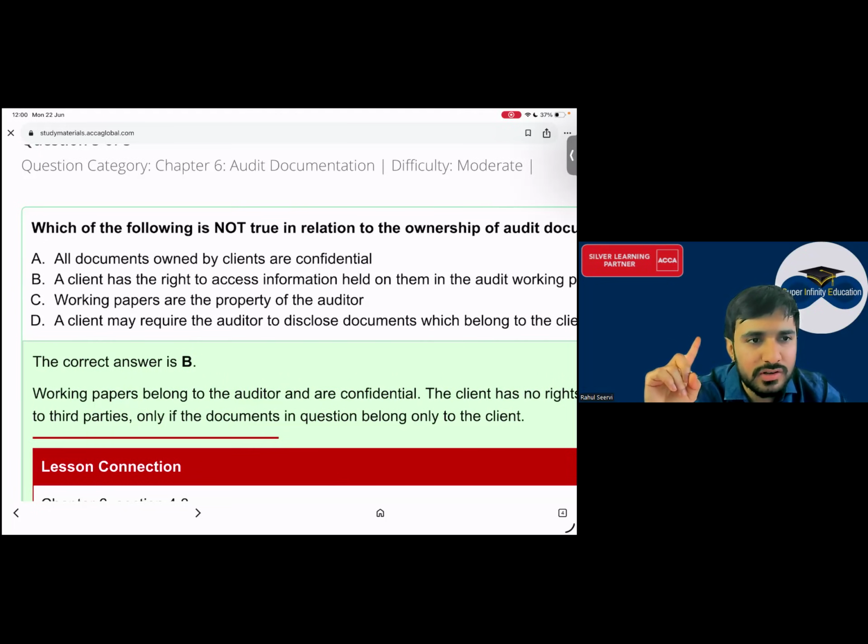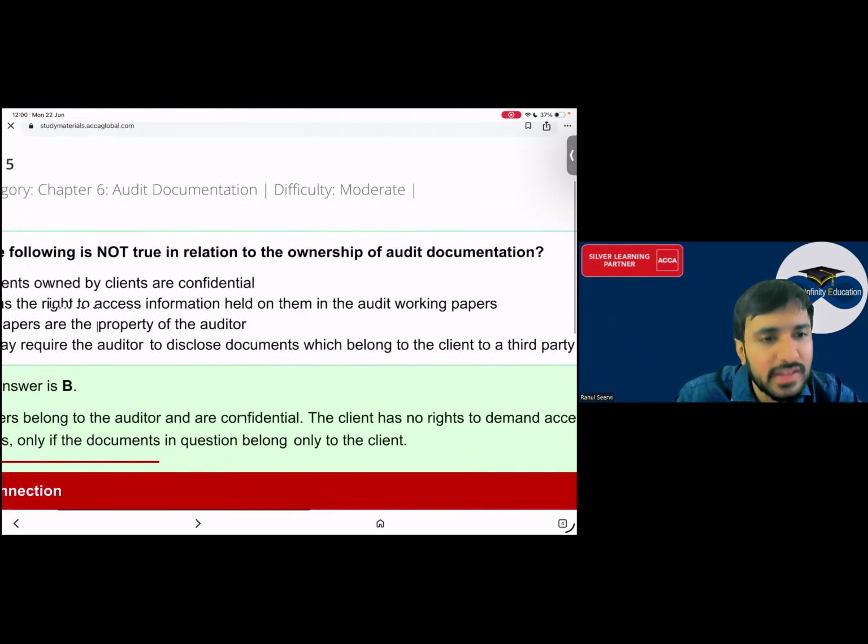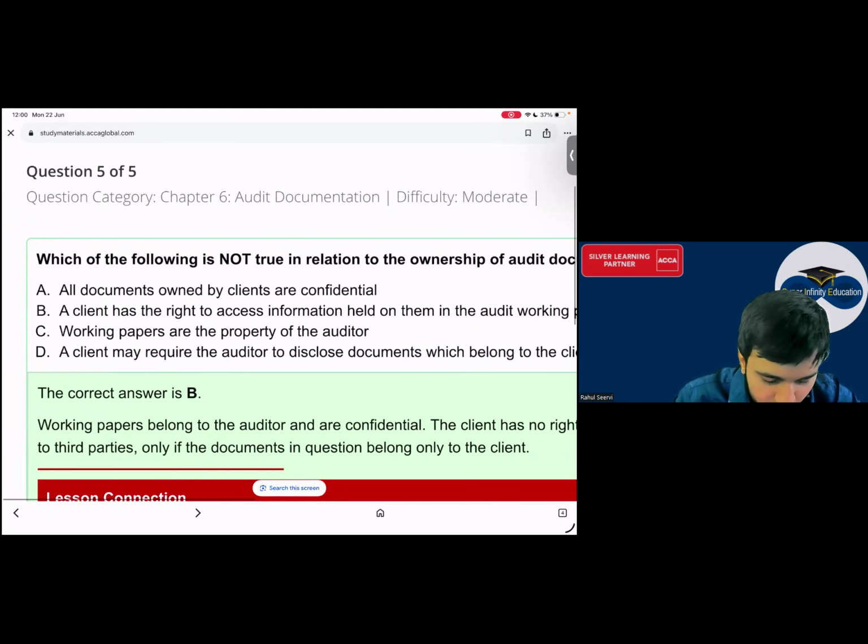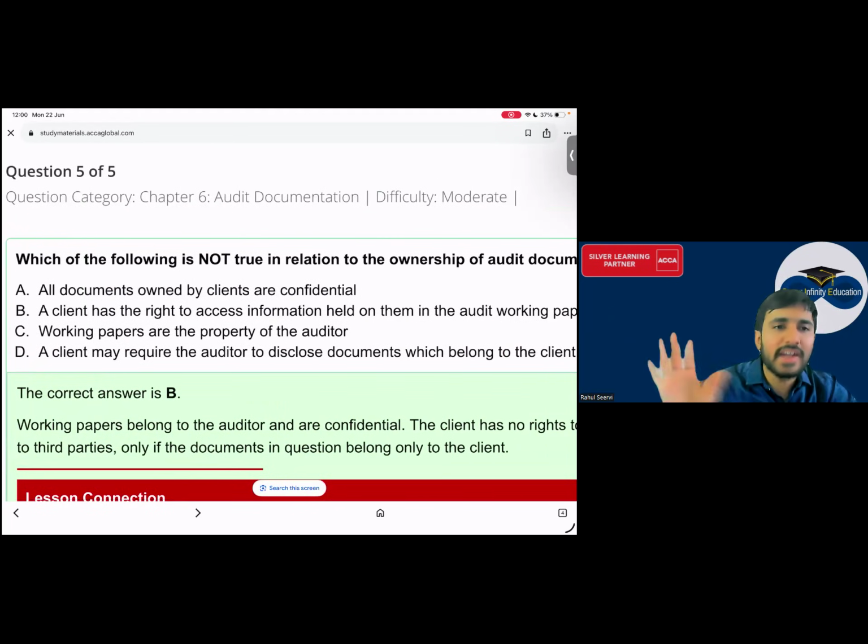बी एंड डी कंफ्यूजन. Now मैंने क्या बोला, the audit documentation, the working papers can be given to others also when the client says give it. तो कहने से the client may require, must नहीं बोला है, the client may require the auditor to disclose document which belongs to client to third party, they can give. But ये क्या बोला, a client has the right to access. Client के पास right ही नहीं है कि that he or she can access the information.